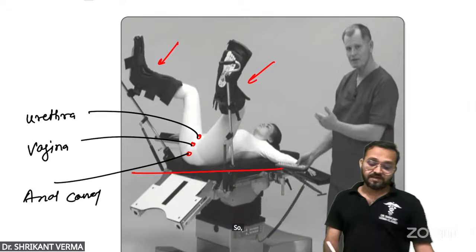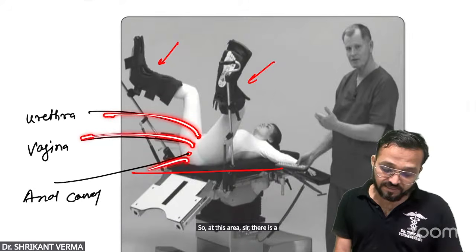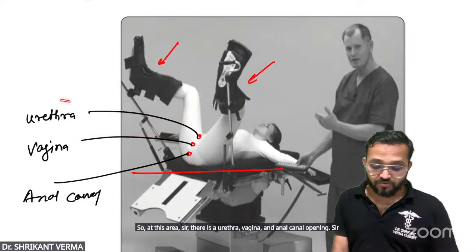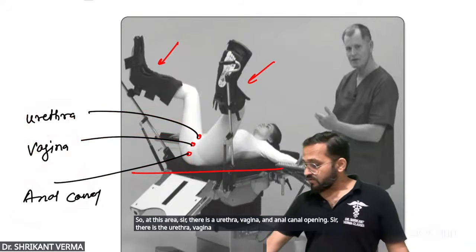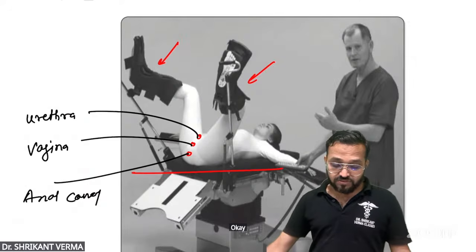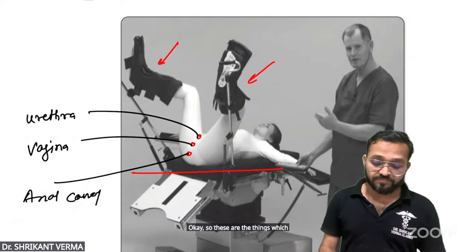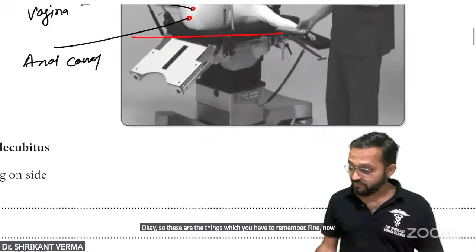So at this area, sir, there is the urethra, vagina, and anal canal opening. Getting the point? Okay. So these are the things which you have to remember. Fine. Now try to understand further.